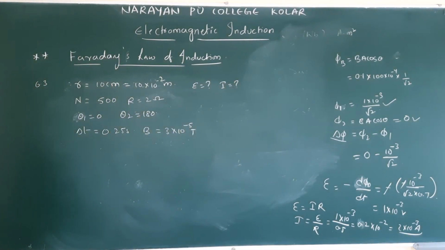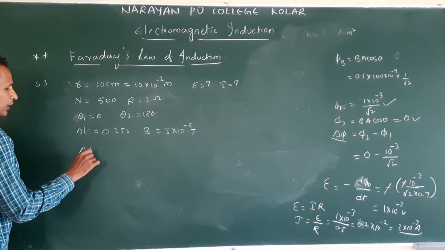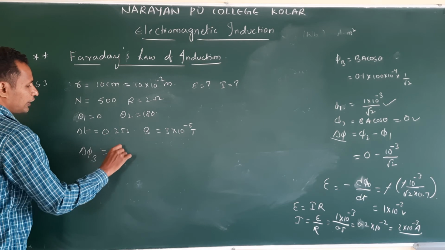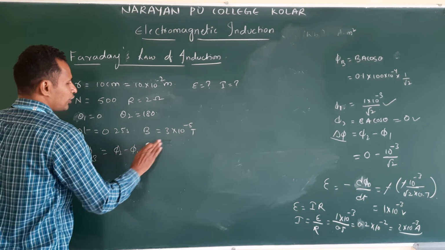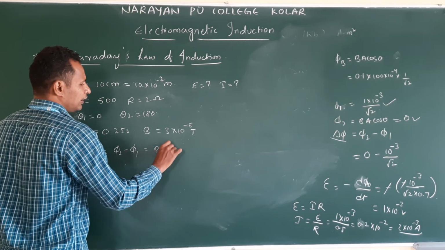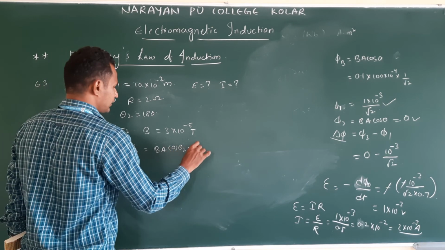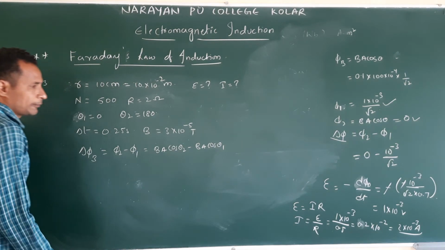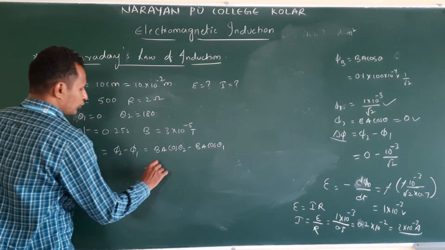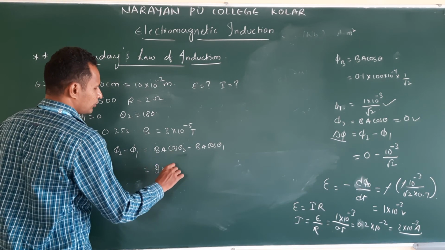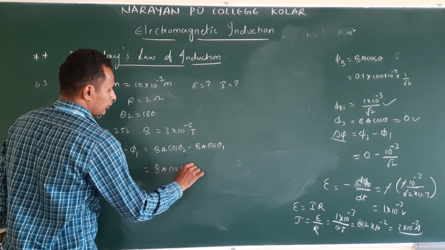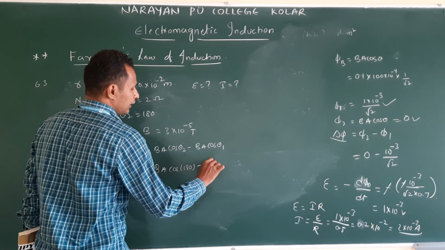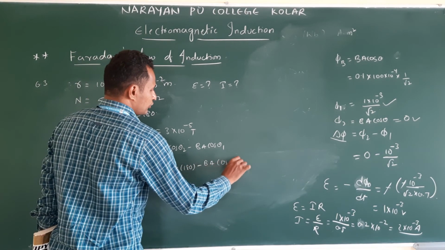So same as what we need to find, first delta phi B, that is phi 2 minus phi 1. How do we write this? B A cos theta 2 minus B A cos theta 1. Clear? So B A cos theta 2, we know, 180, minus B A cos 0.